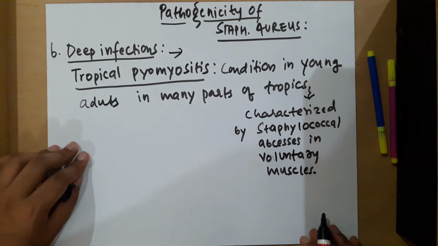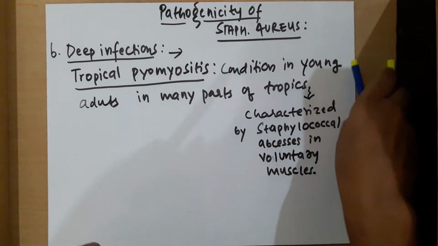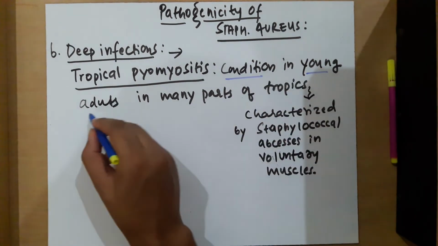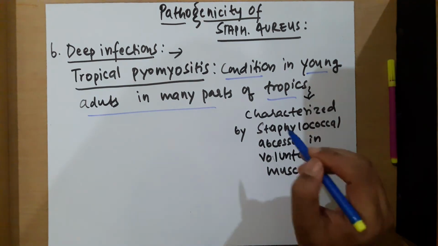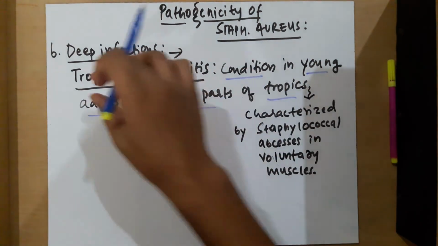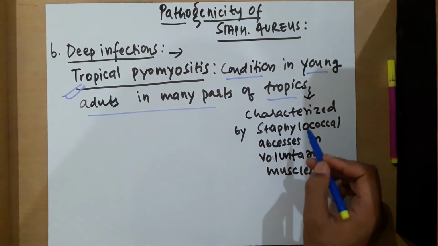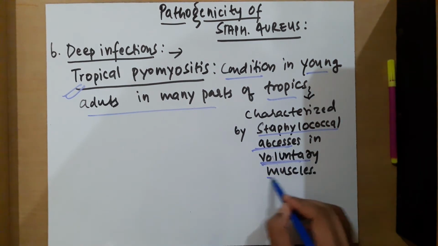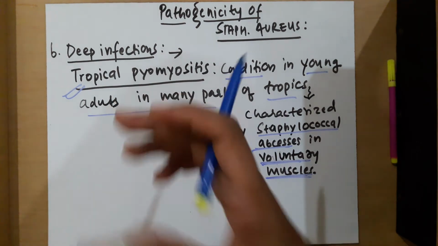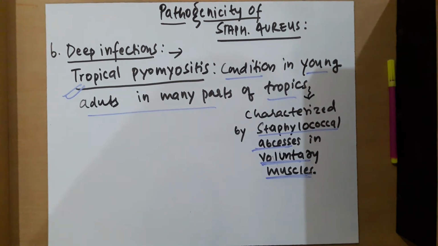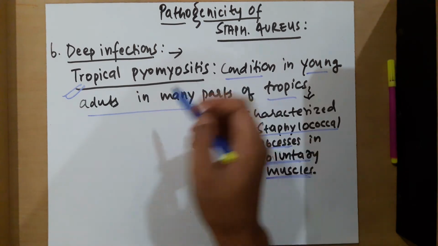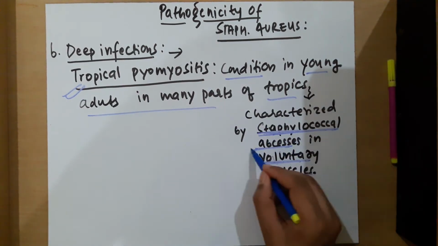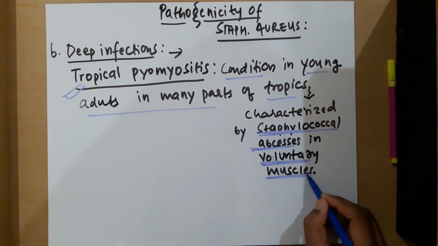This is the major part. You should know its character and how we differentiate it: tropical pyomyositis is characterized by staphylococcal abscesses in the voluntary muscles. And you know what voluntary muscles are.